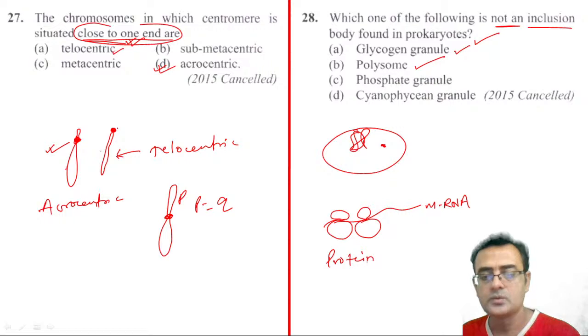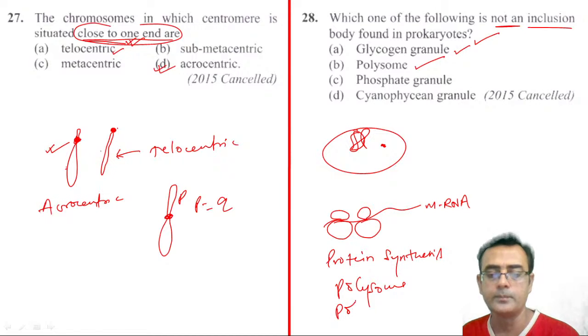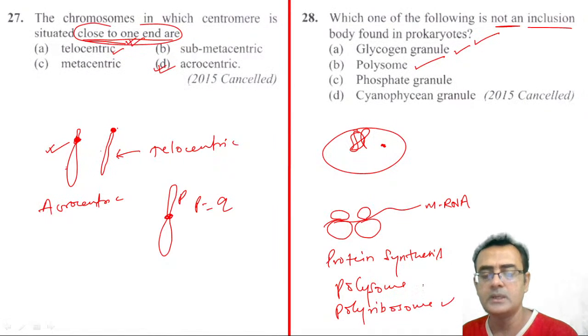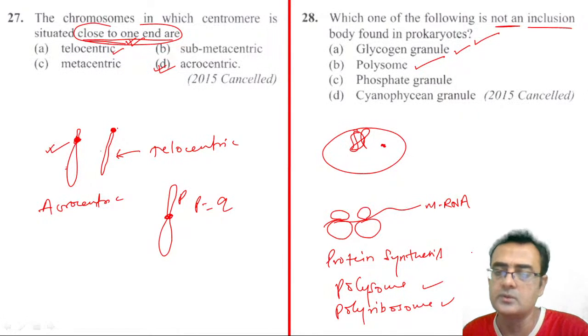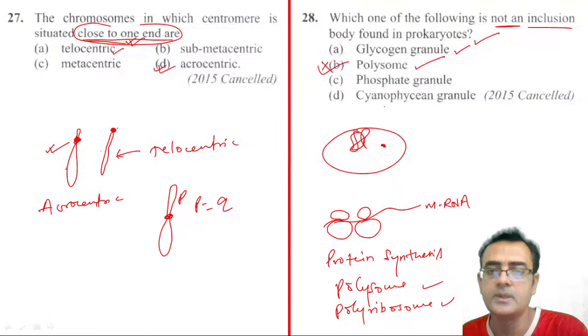When the mRNA has been synthesized, the ribosomes bind and form a polysome or polyribosome, right? Many times they have asked this type of question. So polysome here is not an inclusion body, so this may be the correct answer.